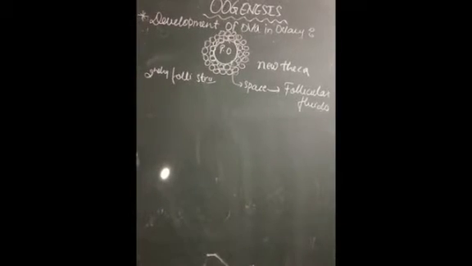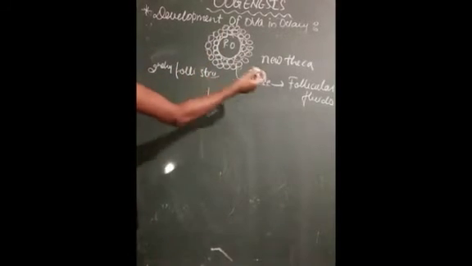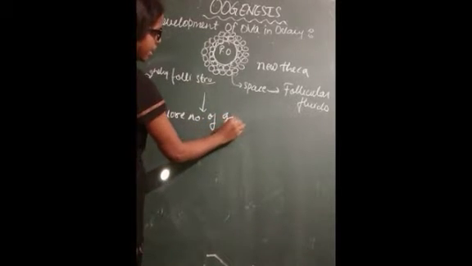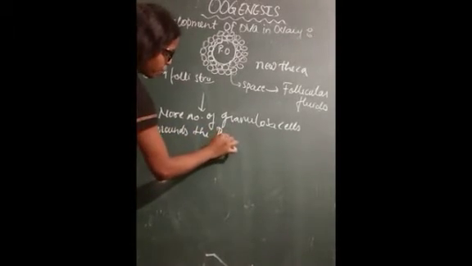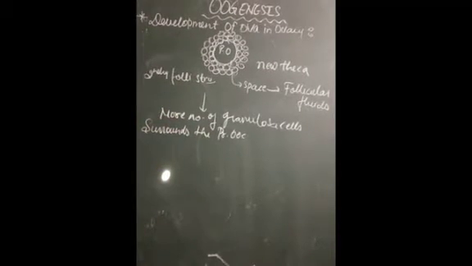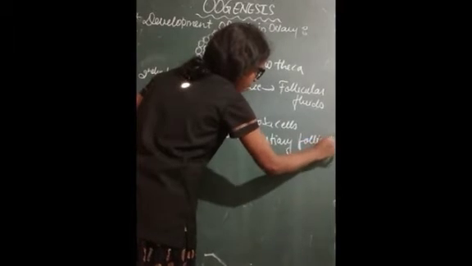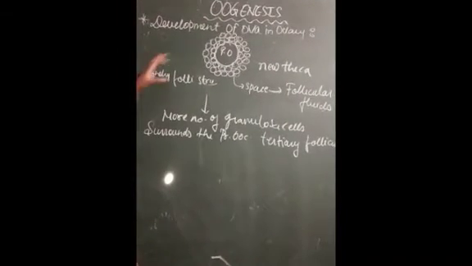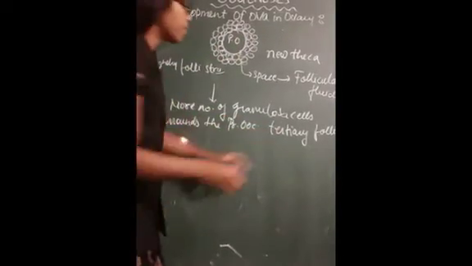Next, student, we will see that as soon as the secondary follicular structure is formed, more number of granulosa cells surround the primary oocyte, cover the primary oocyte, and this will form the tertiary follicular structure. What happens in the tertiary follicular structure? We could see more number of granulosa cells surrounding the primary oocyte, which will form the tertiary follicular structure.